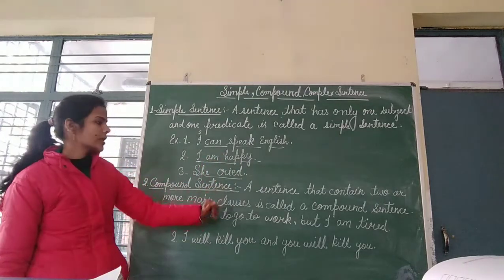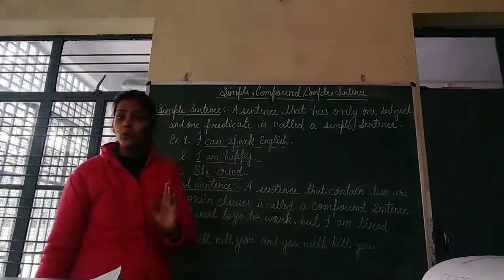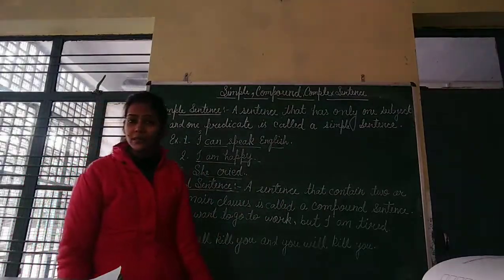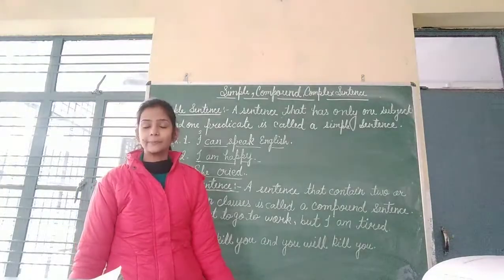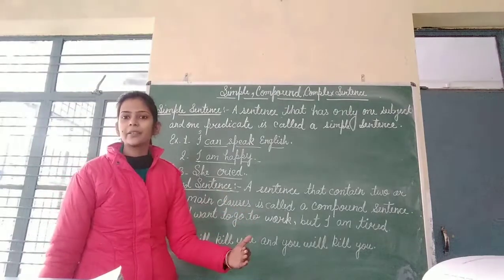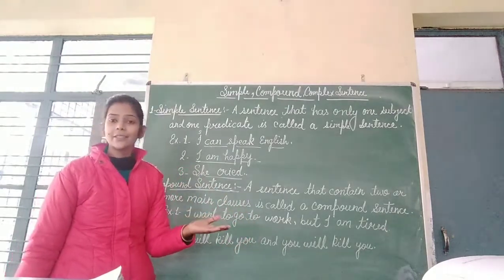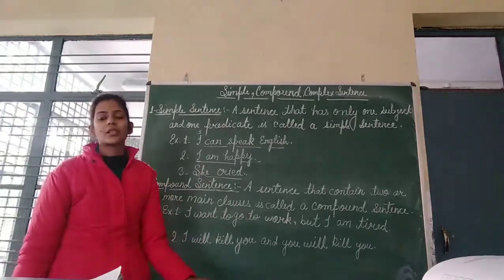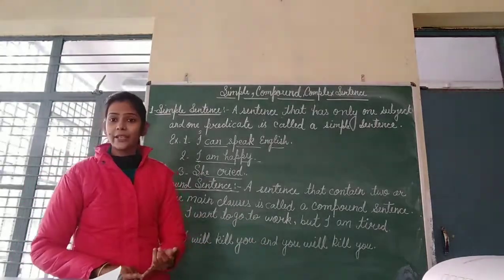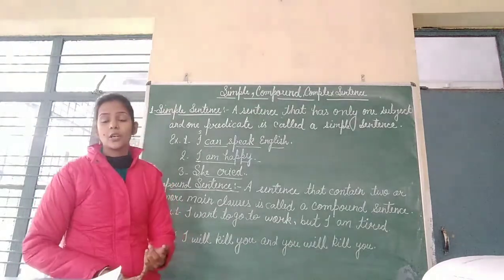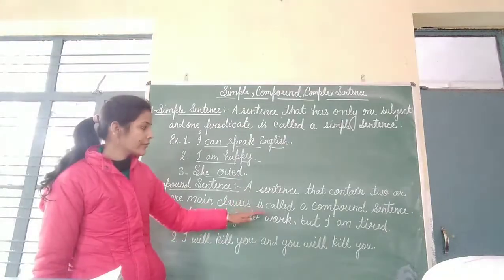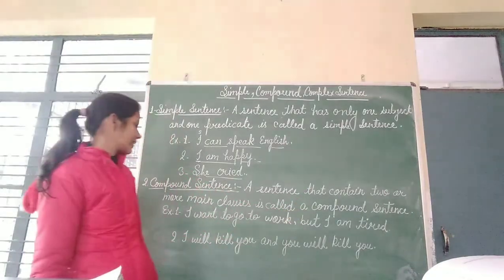Now see the compound sentence. A sentence that contains two or more main clauses. Main clauses means independent clauses. A main clause means an independent clause, which gives you all the information. So when you see one subject, one verb and full meaning, that sentence is a main clause.